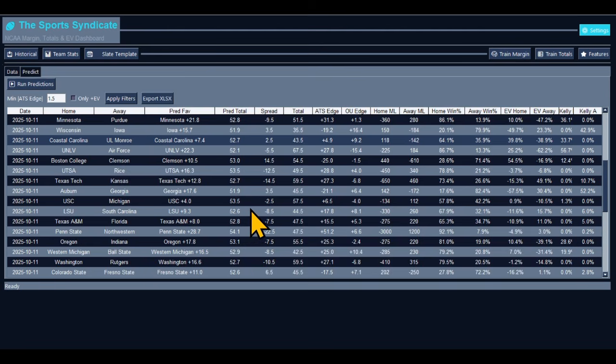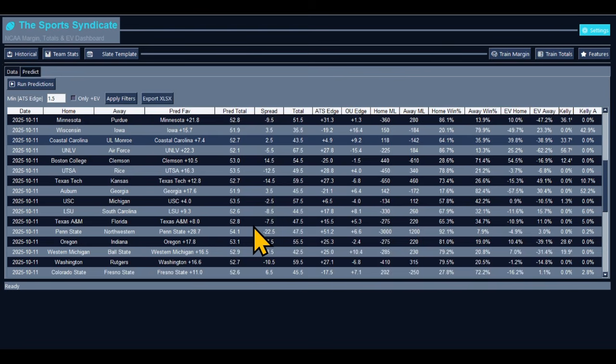I can't coach it no better than this. USC and Michigan, we already called that. USC to win and cover, and under by 3 points. It's going to be a tight matchup, but USC to win and cover, maybe by a field goal. LSU and South Carolina, another SEC showdown. We got LSU to win by 9.3, 8.5. LSU to win and cover. That's going to be another dogfight. These two SEC matchups are going to be a banger out here.